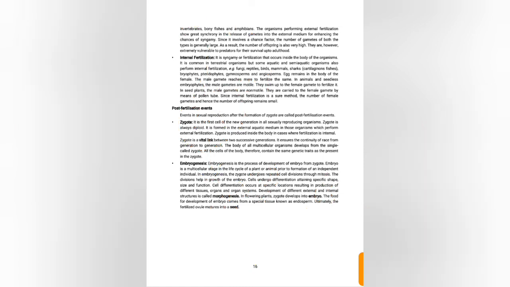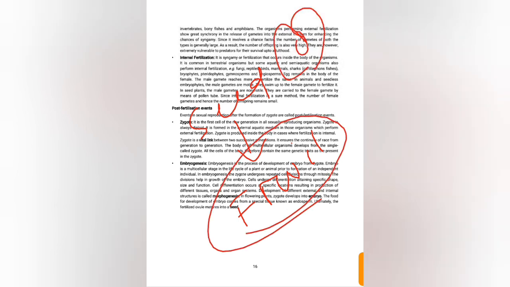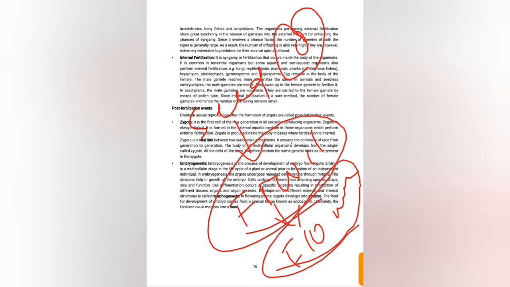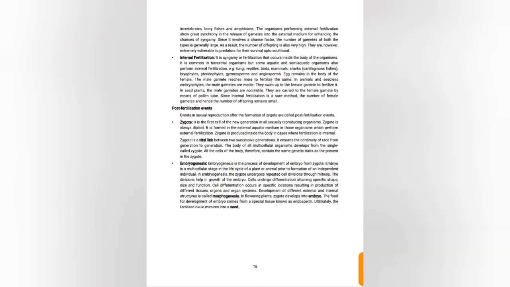Next, the seed forms the fruit. After seed formation, a seed coat is formed. After that, the fruit is formed. Next, after the fruit, the flower is formed. So the flower is the reproductive part of an angiospermic plant.